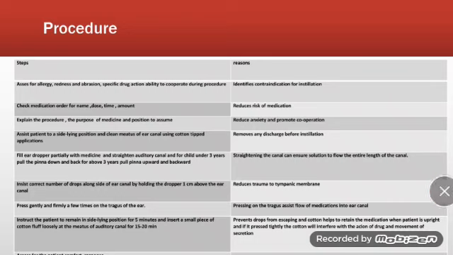If pressed tightly, the cotton will interfere with the action of the drug and the movement of secretion. Then the nurse should assess for the patient's comfort and response.